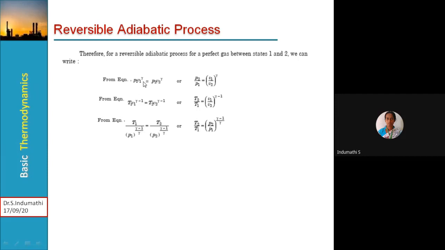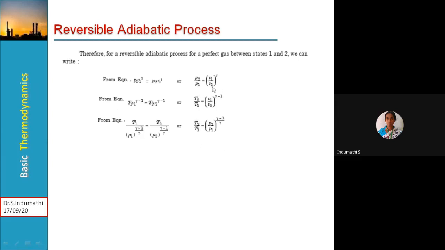P1 V1 to the power gamma is equal to P2 V2 to the power gamma in terms of pressure and volume. In terms of temperature and volume, we can write similar relations, and also in terms of temperature and pressure. These particular ratios are very important while doing the problems. You have to remember this.